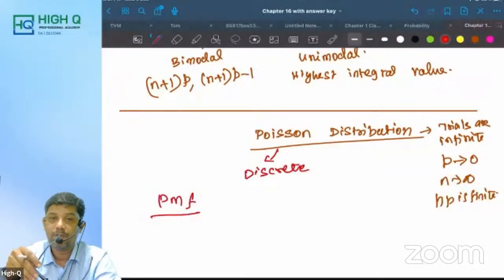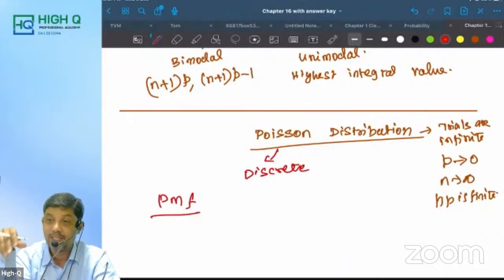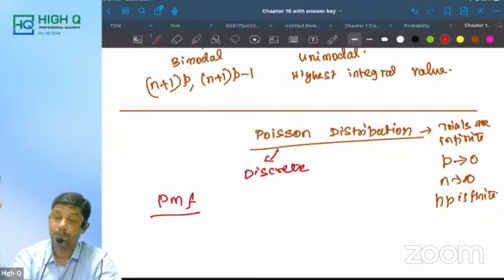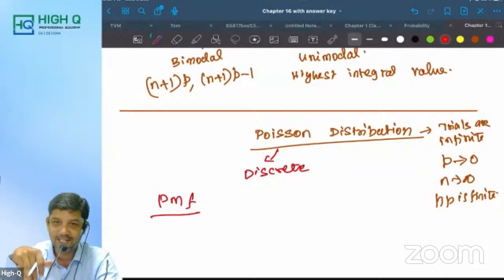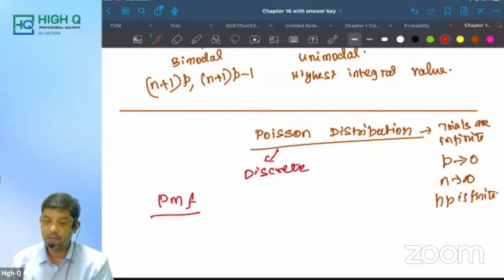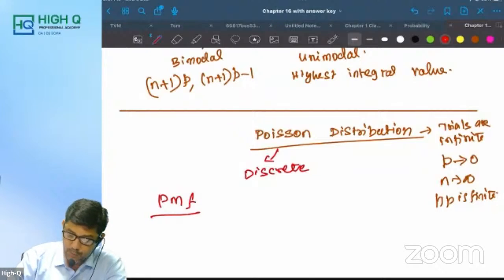Not only that, for example, any medicine coming to the market has to be tested. The side effect should definitely be small, na? Every medicine will have side effects, but if it is a major side effect, it will not come to the market. If it is a minor side effect, then only it will come to the market. So in that case, how to calculate the distribution? This Poisson distribution only we should use. Now in this case, what all is to be remembered?